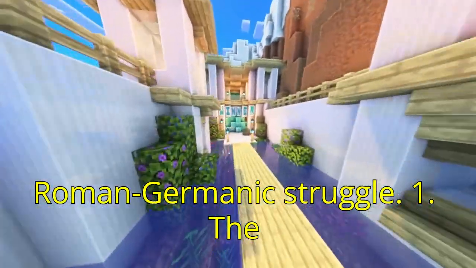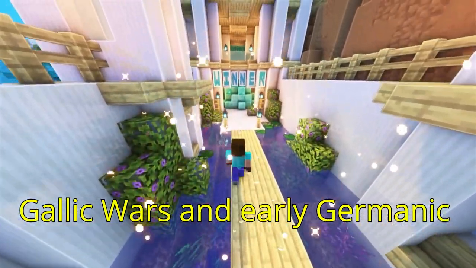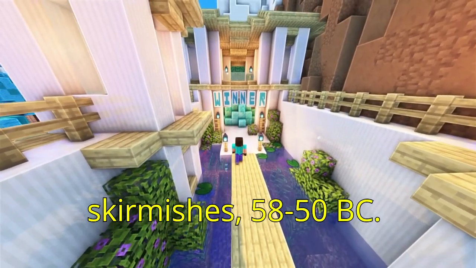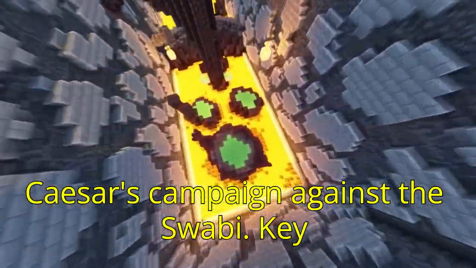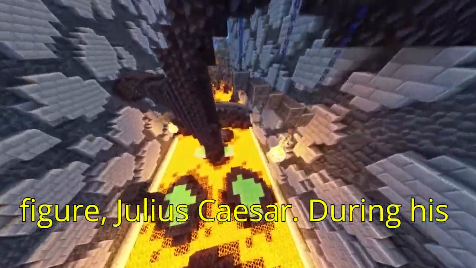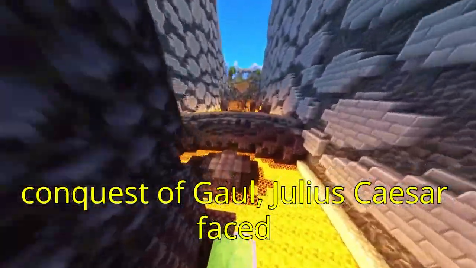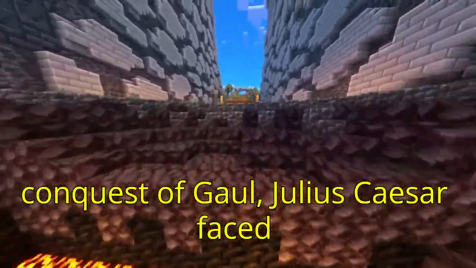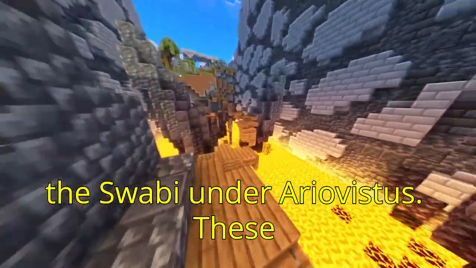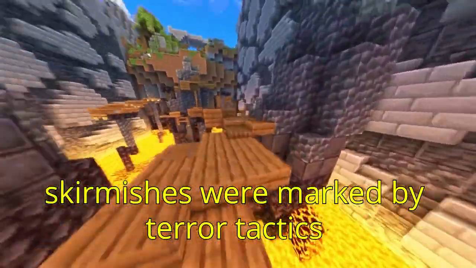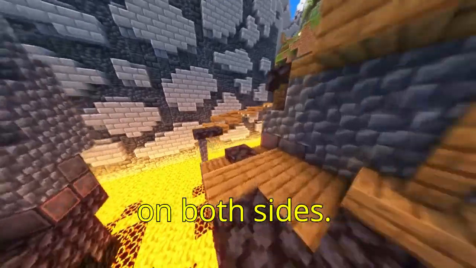struggle. 1. The Gallic Wars and early Germanic skirmishes, 58 to 50 BC. Key event: Caesar's campaign against the Suebi. Key figure: Julius Caesar. During his conquest of Gaul, Julius Caesar faced incursions from Germanic tribes, notably the Suebi under Ariovistus. These skirmishes were marked by terror tactics on both sides.